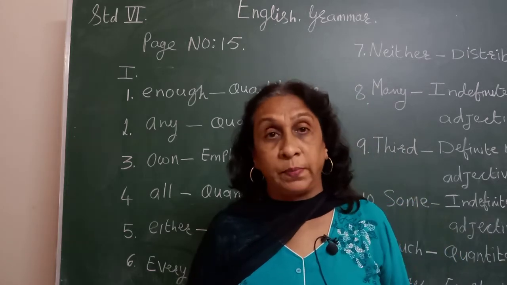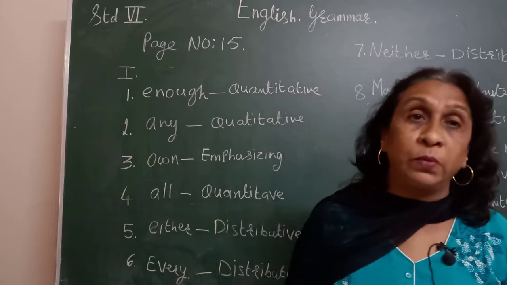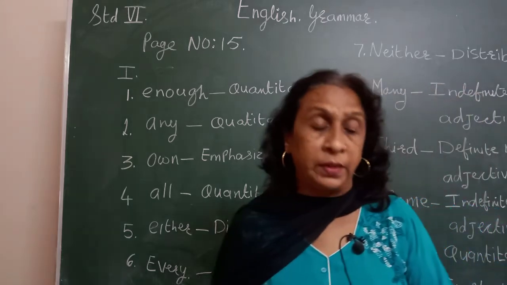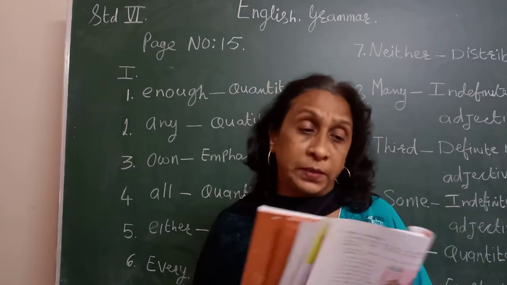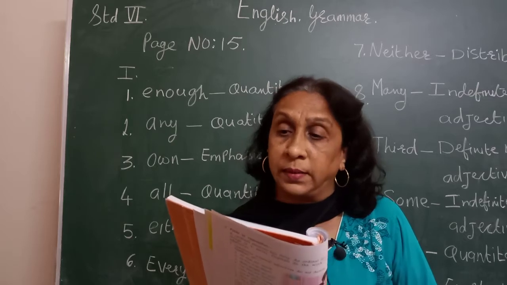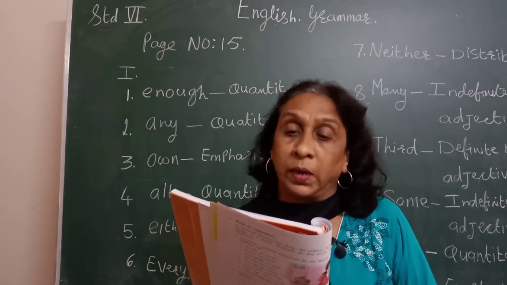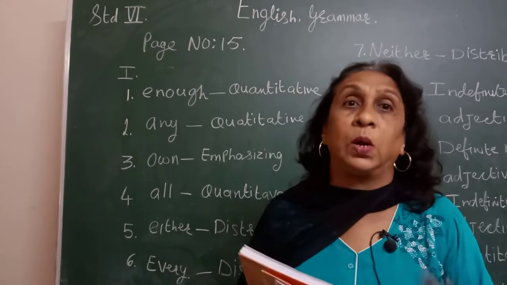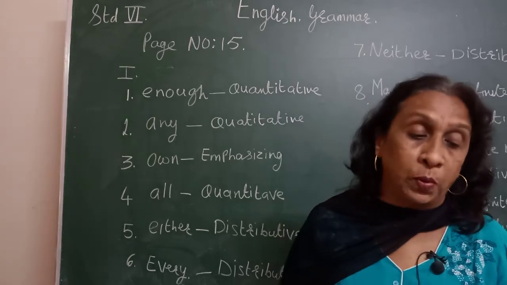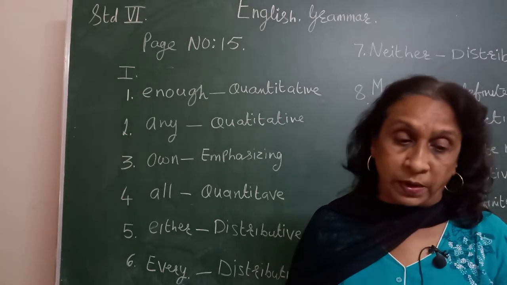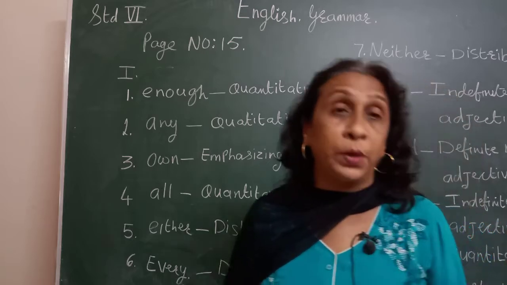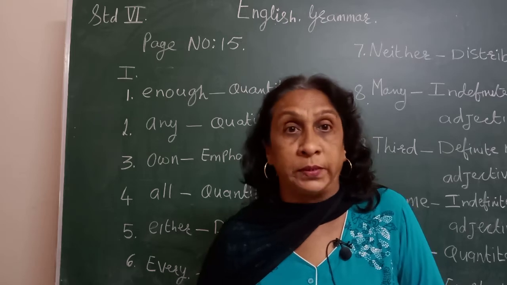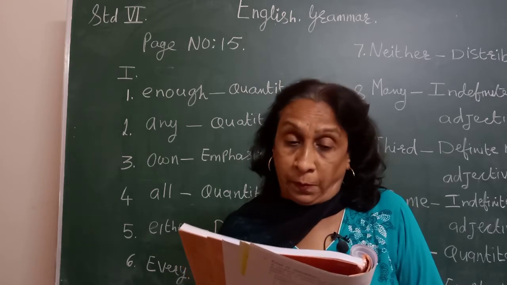So based on this lesson, based on this topic, these notes I have given you, you must have got the video also. So based on this, the exercise on page number 15, there are two exercises. See here, first exercise is what? Say whether the underlined adjectives in the following sentences are quantitative, numeral, emphasizing or distributive. Now this you have to do in your grammar notebook. You will first write the question, write page number 15, question 1, write the question. After writing the main question, write answer 1. And don't write the full sentence.